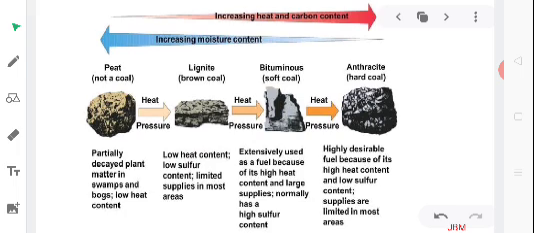Now, one thing you might observe is that the transition that is taking place right from peat to anthracite is governed by heat and pressure. So when it comes to increasing heat and carbon content, you move from peat to anthracite, and obviously anthracite would be considered the best quality coal.